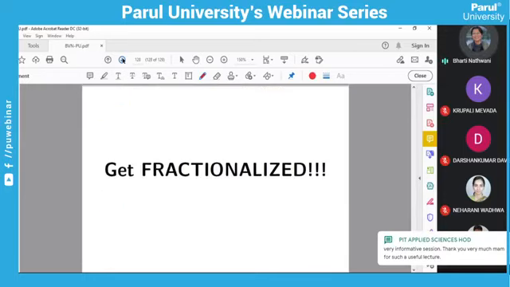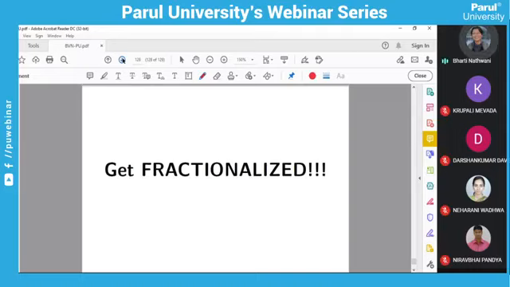So now you all have to get fractionalized. Wherever you find a differential equation, if you are going to learn something on differential equations, differential integrals, always try to find out what will happen if the order is mu. Okay, if it is fractional order, what can you do? It is not necessary that you will always get the answer, but you can try.